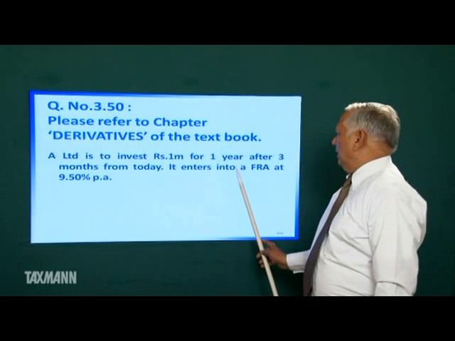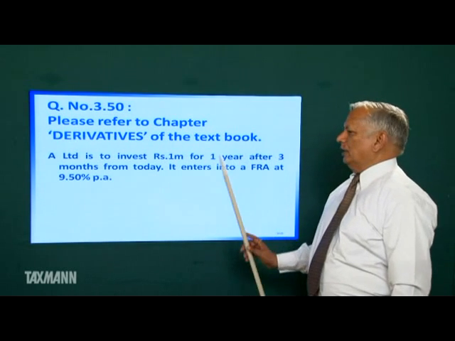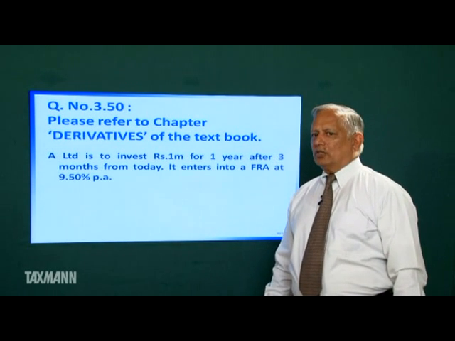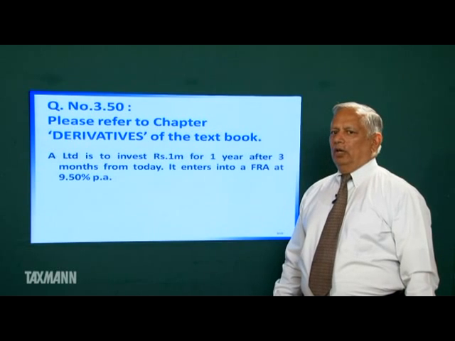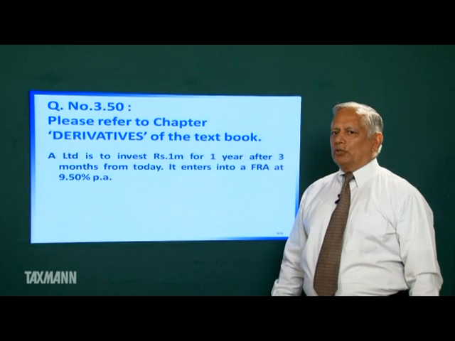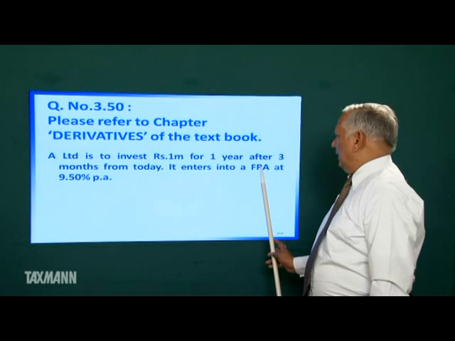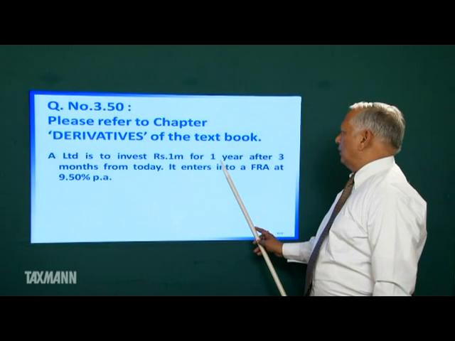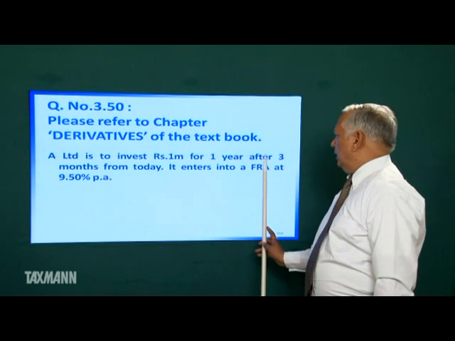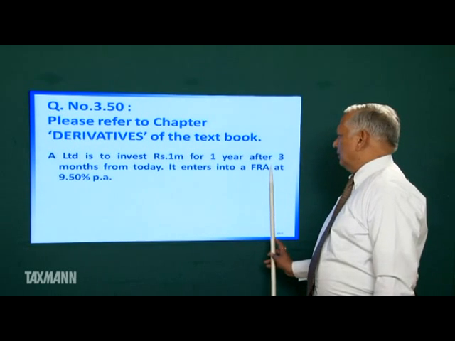This forward rate agreement will be referred to as 3/15 forward rate agreement, because it starts covering your interest risk arising after 3 months and it protects you up to the next 12 months. 1 year after 3 months is equal to 15 months from today. So it will be referred to as 3/15 forward rate agreement.